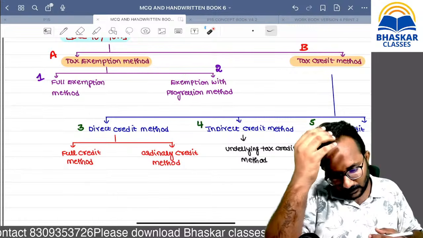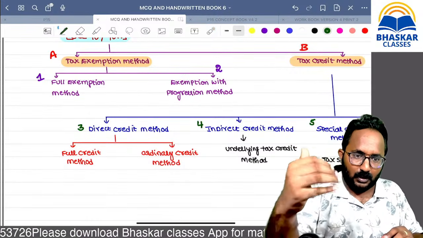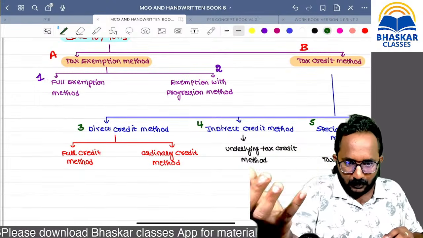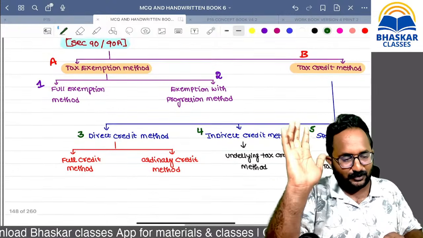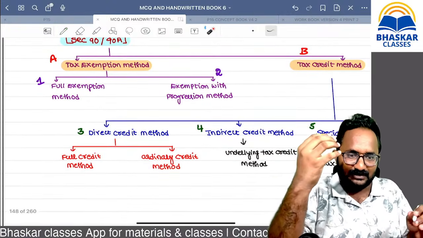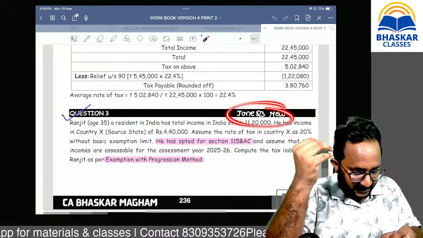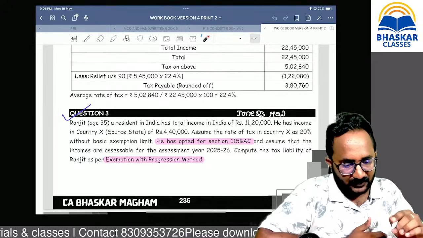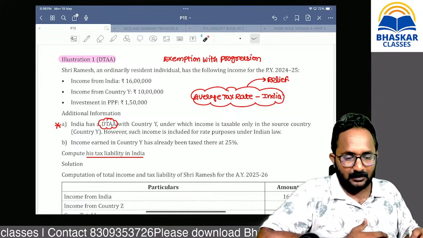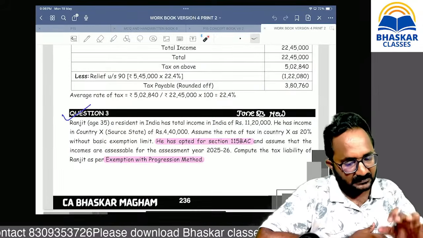No problem. It might be new to all of you. You can revise the session again, then you will get more and more clarity. Only 2 methods you know. But in our study material, exclusively for the CMA examination, if you have doubt, you can open the June 23 examination question paper and verify whether this question is there or not. The Act is the same, but the depth is different in the CA and CMA final syllabuses.